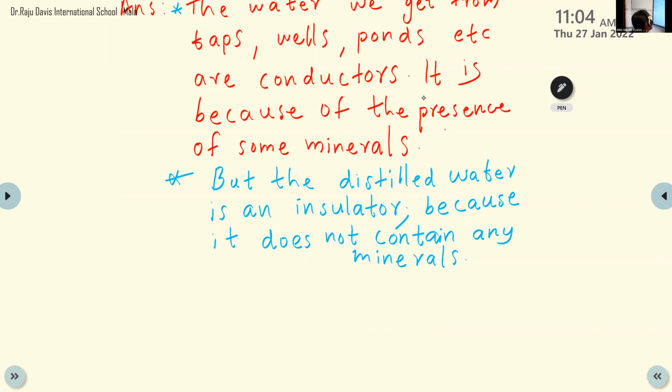So say, is water an insulator or a conductor? Sometimes a conductor. Which type is the conductor? In the case where some minerals are present. If minerals are present, it's a conductor. For example, which type of water? Tap water, ponds, canals. That type of water is a conductor because it contains some minerals. Otherwise, if it is distilled water, it's an insulator. Is everyone clear? Okay.